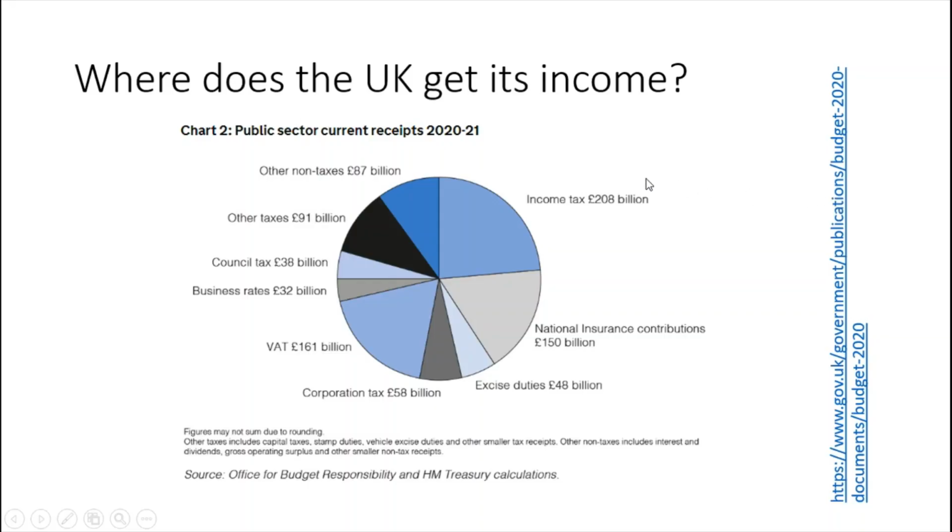And here you can see the ways that the government gets its tax revenue. The biggest one being income tax at £208 billion, and then you look through and you see VAT, or value added tax, at £161 billion, national insurance contributions, which is a payroll tax, at £150 billion, and then other smaller taxes being corporation tax at £58 billion, excise duties at £48 billion, council tax £38 billion.